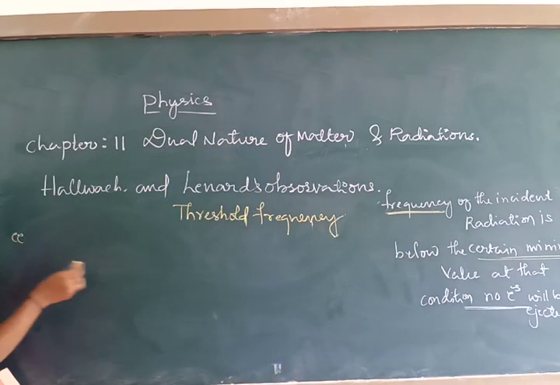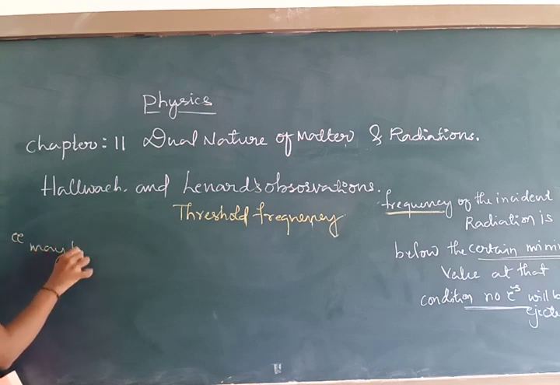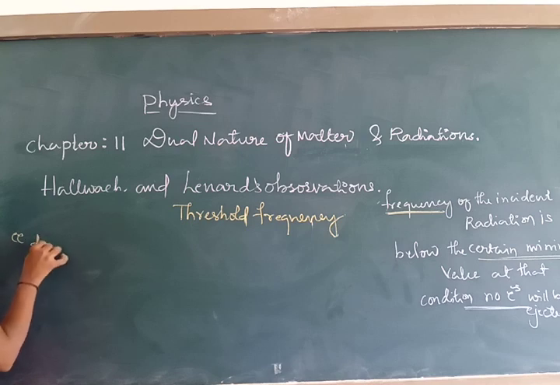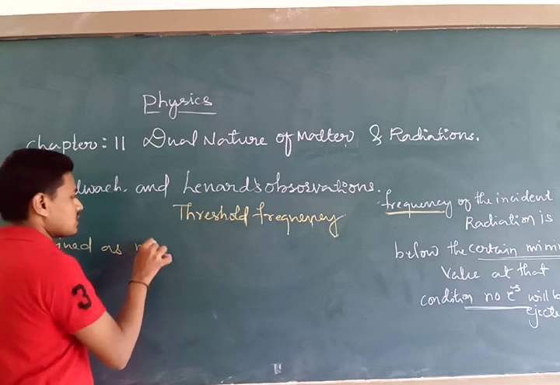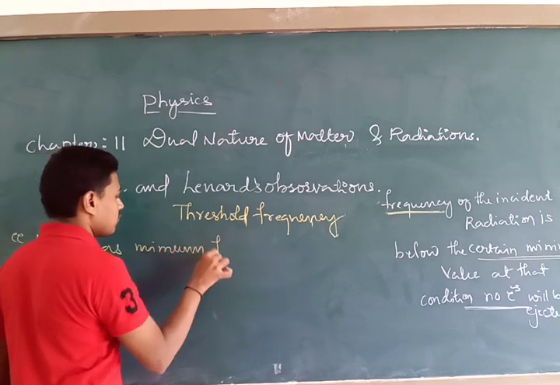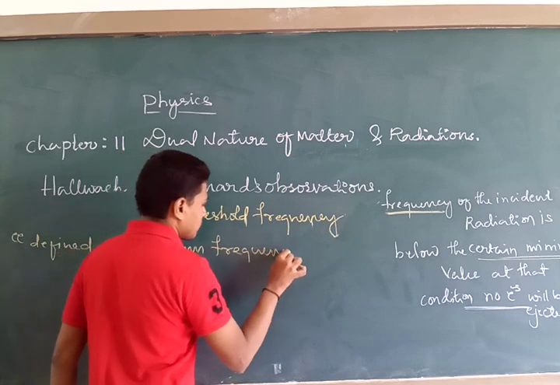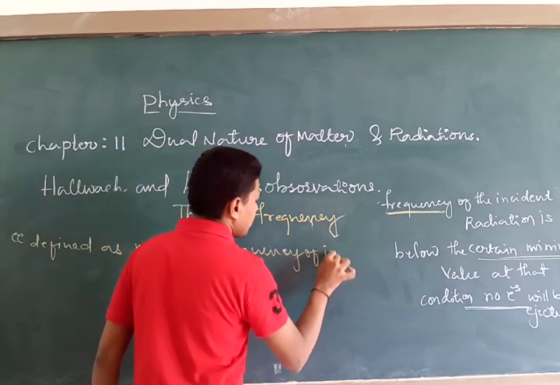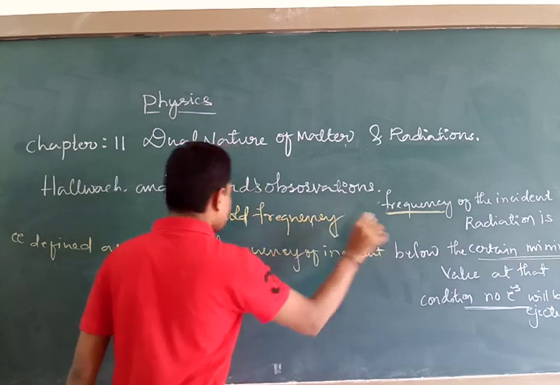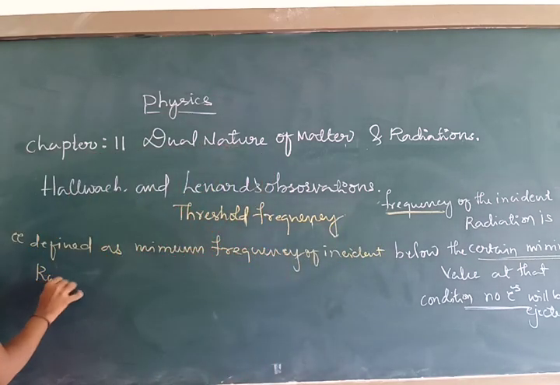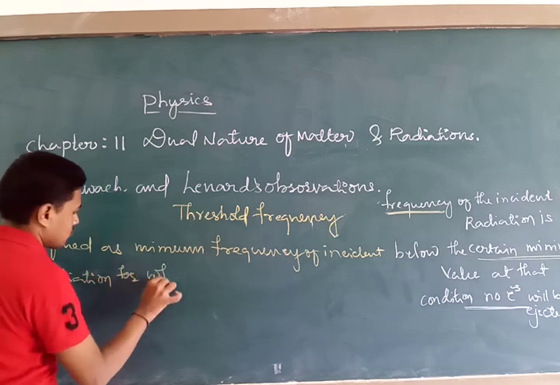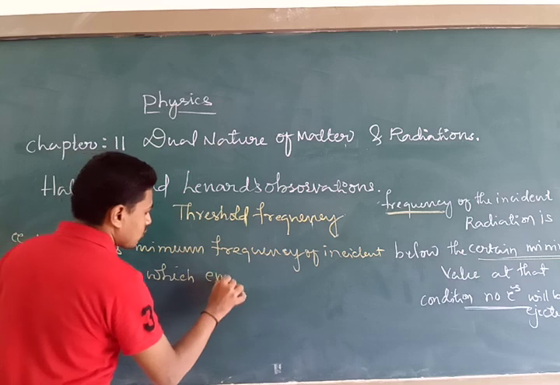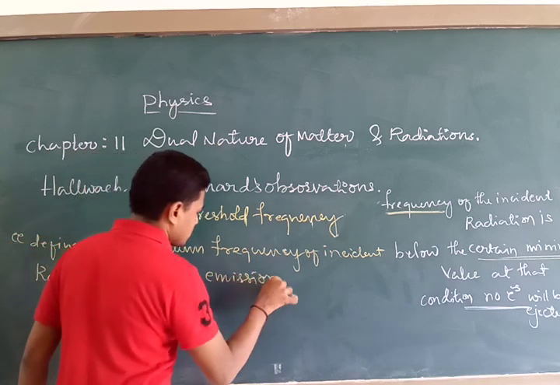See, threshold frequency may be defined as the minimum frequency of incident radiation for which emission of electrons takes place.